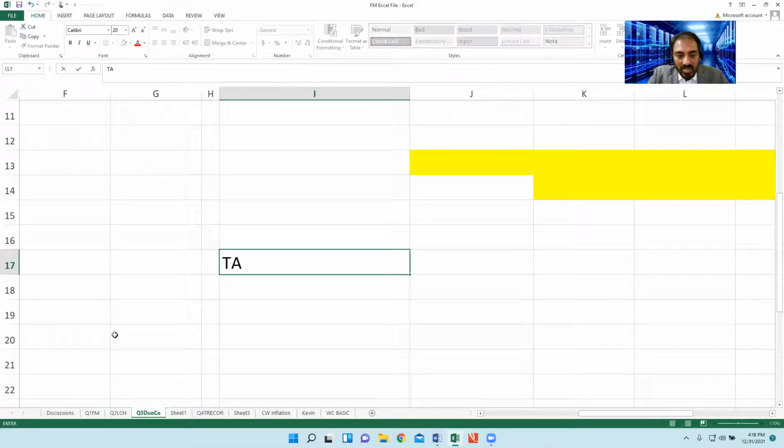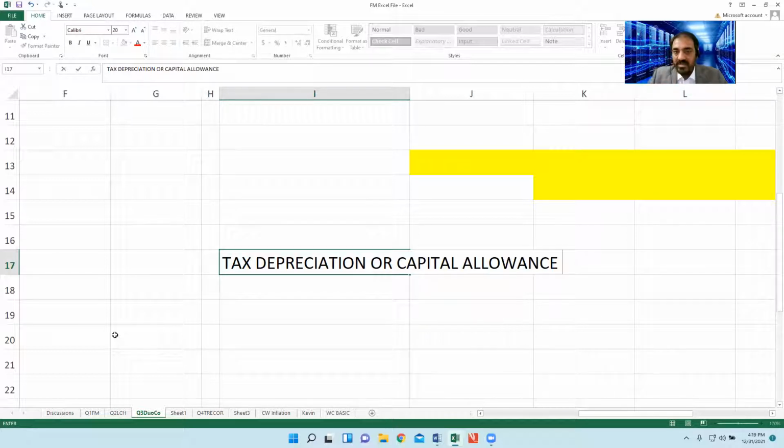A term I'm using is tax depreciation, or the terminology is the same if I use the word capital allowance. Tax depreciation or capital allowance. Number one, we are here to discuss not the accounting depreciation. It's about the tax depreciation.